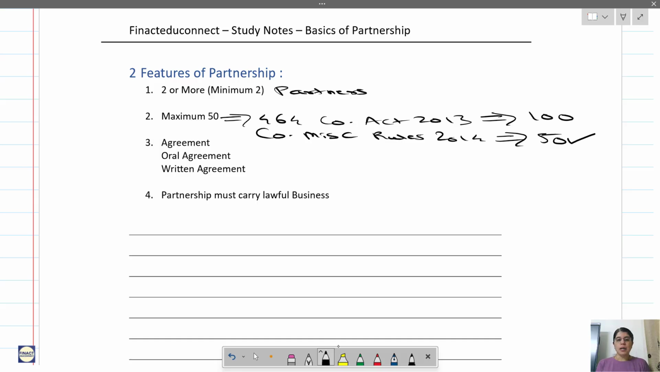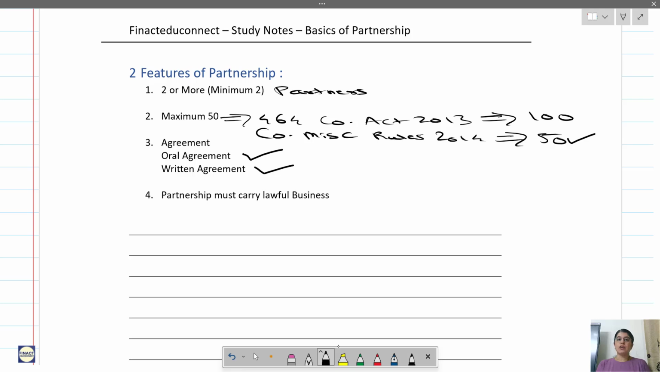Now, agreement: oral agreement or written agreement. What should be allowed in a partnership firm? If it is an oral agreement, is it valid? The answer is both oral and written agreements are allowed. Only thing is, a written agreement can serve as proof in court. With an oral agreement, we cannot say he said this, you said this; you cannot prove it in court. Whereas a written agreement can be proved.